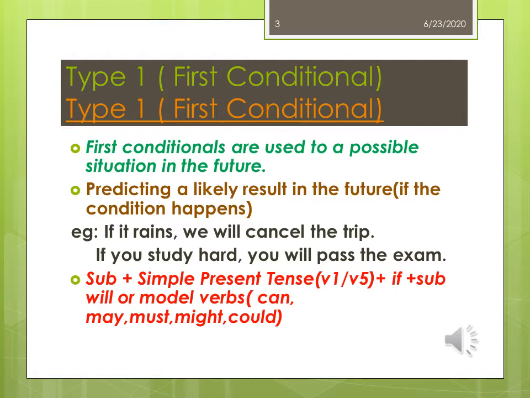The structure of the first conditional is if plus subject plus simple present tense, it means V1 or V5. In the main clause, it will be subject plus will or modal verbs. Modal verbs means can, may, must, might, could, etc.